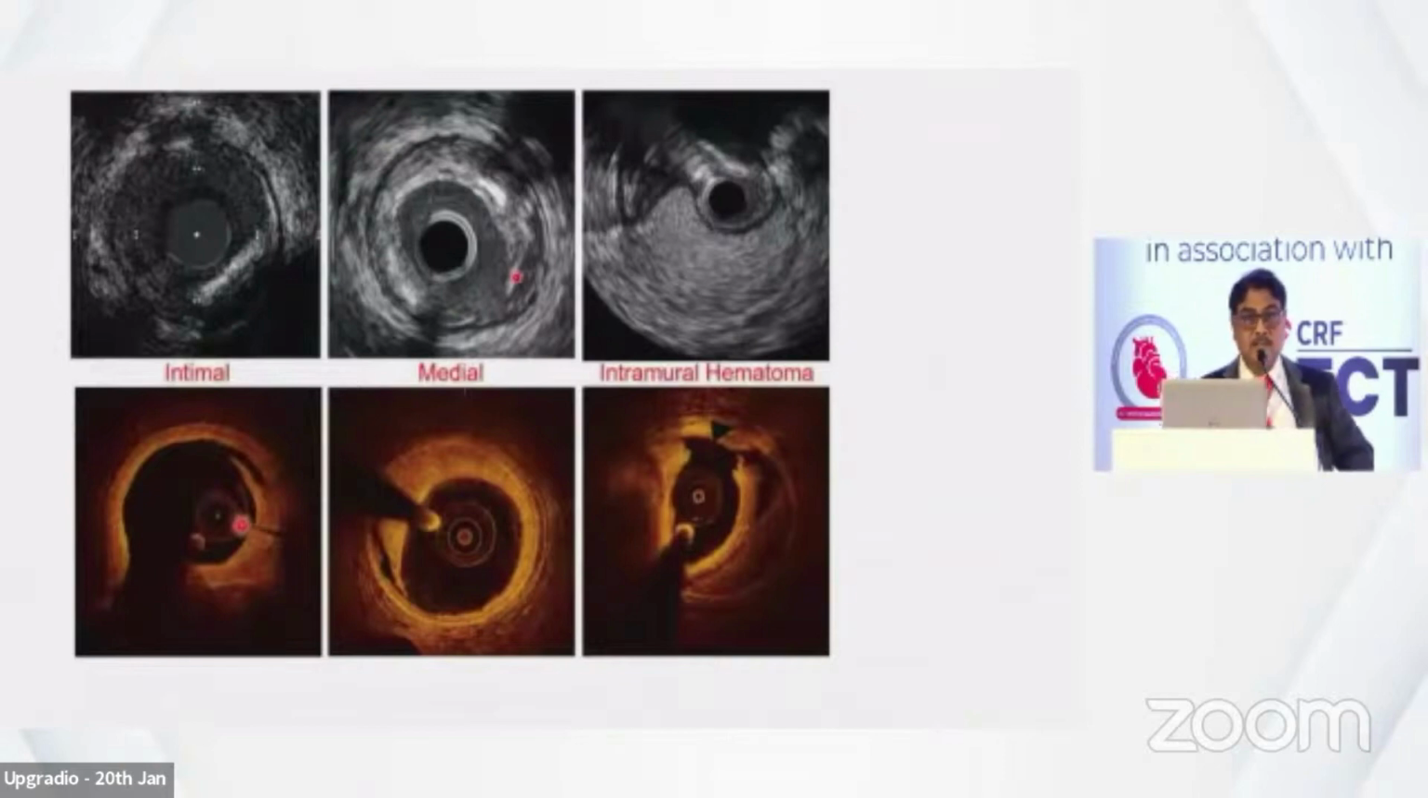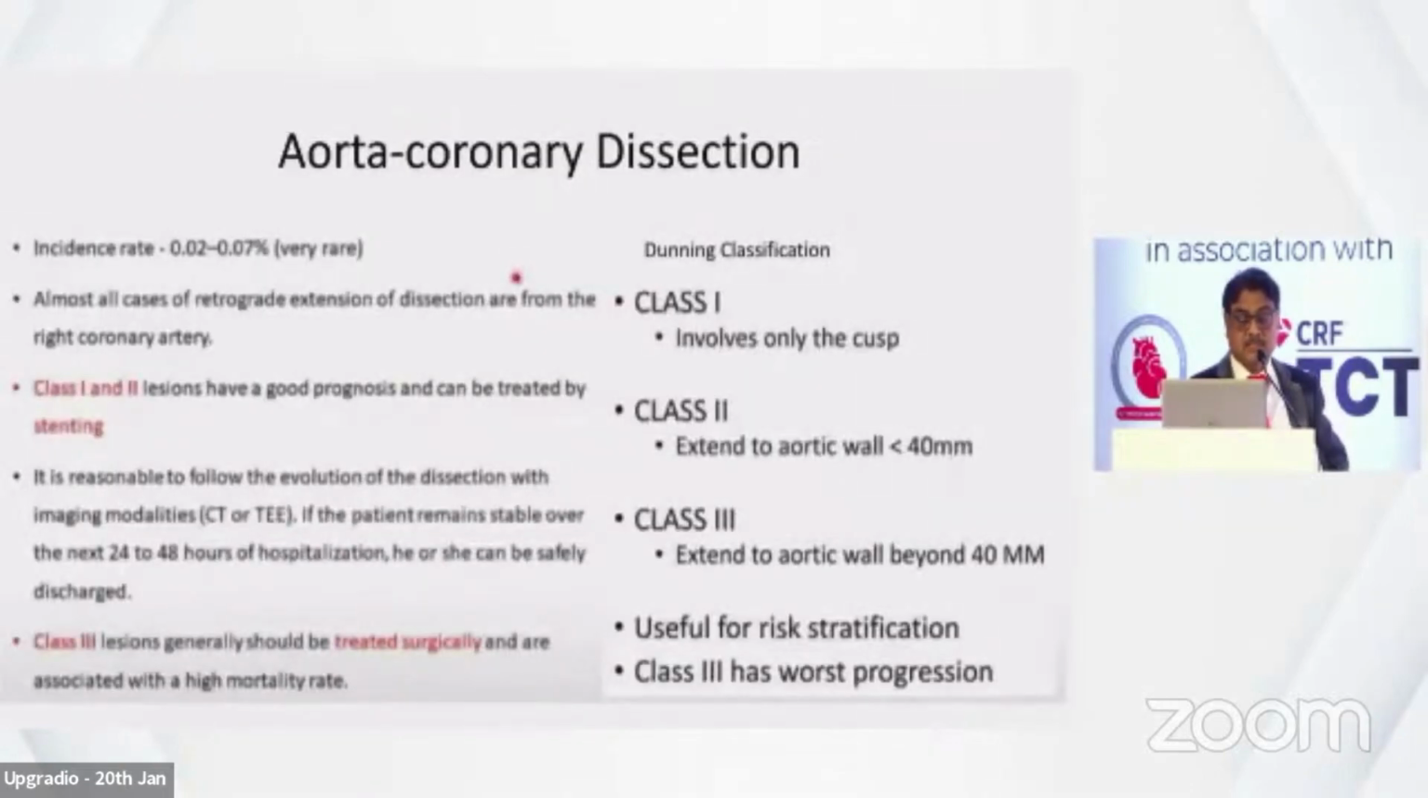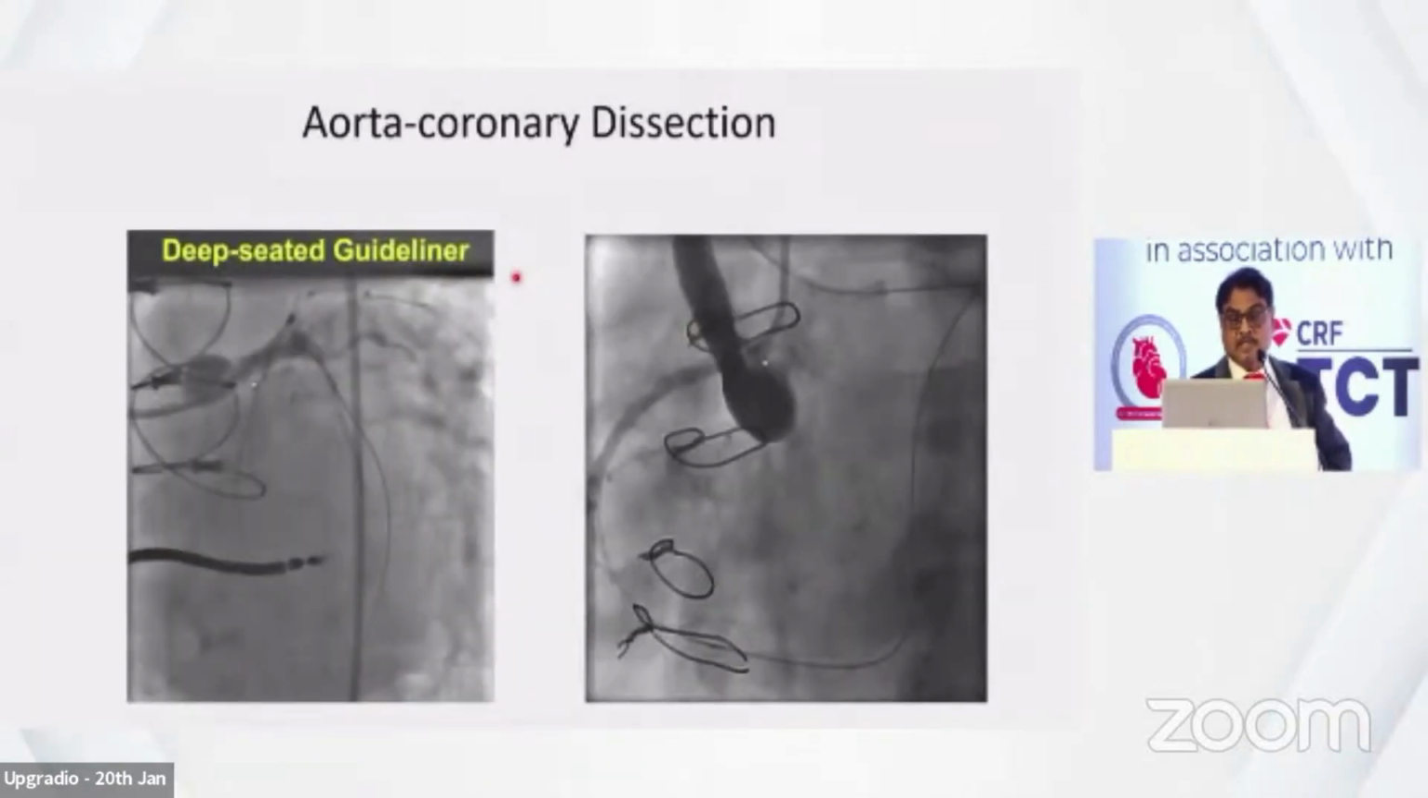In this case, dissection, OCT is better, but it can be a disaster because by injecting forcefully, you can increase the dissection. Aortocoronary dissection class 1 involves the cusp. Class 2, less than 40 millimeter from the cusp. And class 3 is usually a disaster. These are some of the examples.